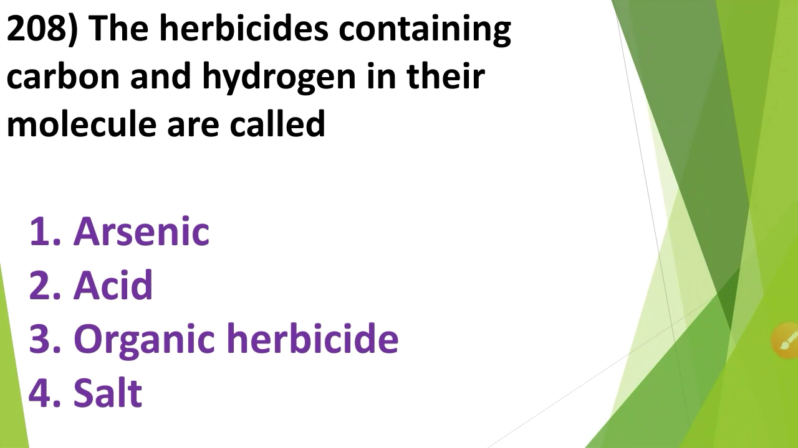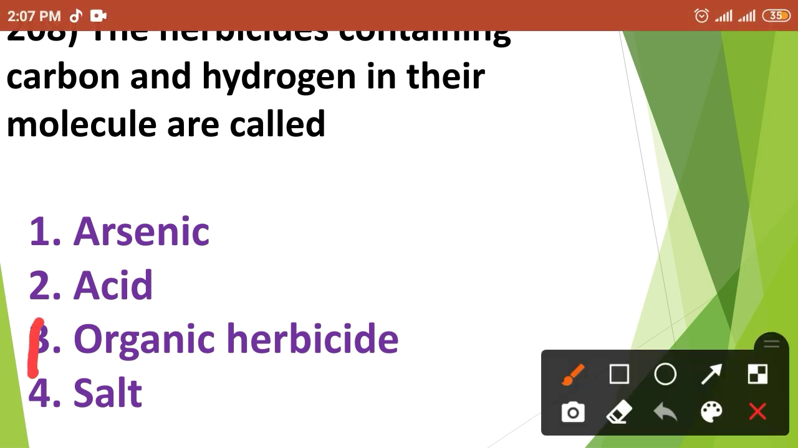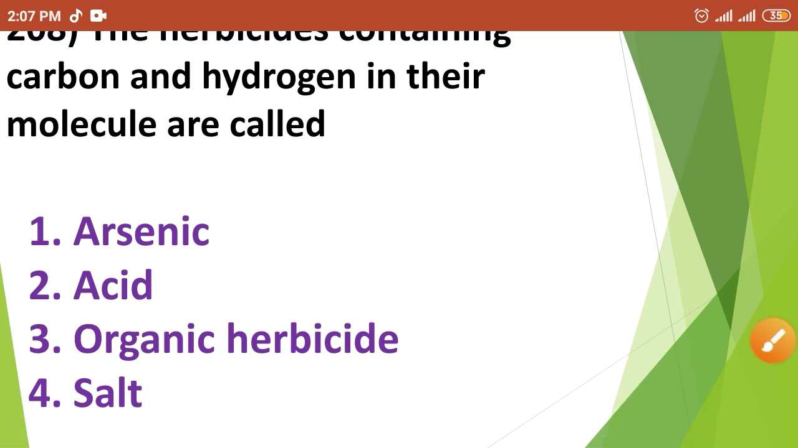Then next question. The herbicides containing carbon and hydrogen in their molecule are called: first option, arsenic; second option, acid; third option, organic herbicide; and fourth option, salt. So the herbicides containing carbon and hydrogen in their molecule are called option number third, that means organic herbicide.